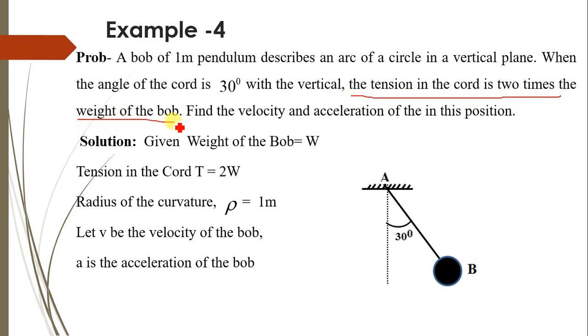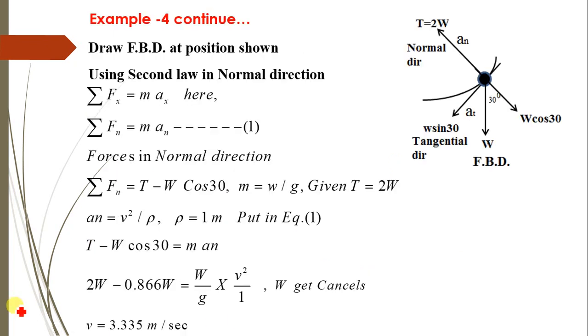Therefore the tension in the cord is equal to 2W. Radius of curvature is equal to rho. Let V be the velocity of the bob with which it is moving, and A is the acceleration of the bob. Now as the bob is following a curved path of motion, this problem can be solved using curvilinear motion. So we are considering the normal and tangential component system, and drawing the free body diagram.